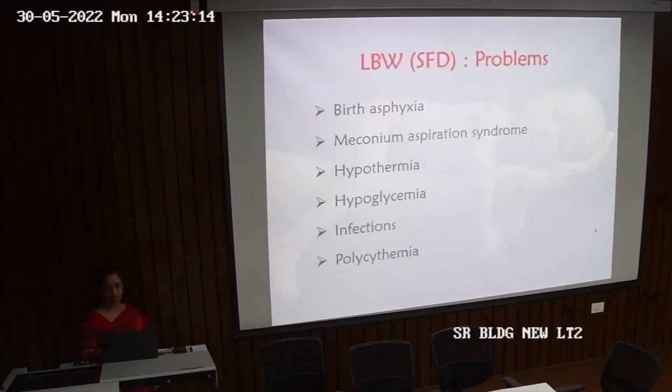While in a small for date baby, there can be birth asphyxia, meconium aspiration syndrome, hypothermia, hypoglycemia, infections, and polycythemia. So you can see there are certain overlapping problems in both categories, like birth asphyxia, hypothermia, hypoglycemia, and infections. They are common whether a low birth weight baby is due to preterm or a small for date baby. So how do we need to take care of these babies?